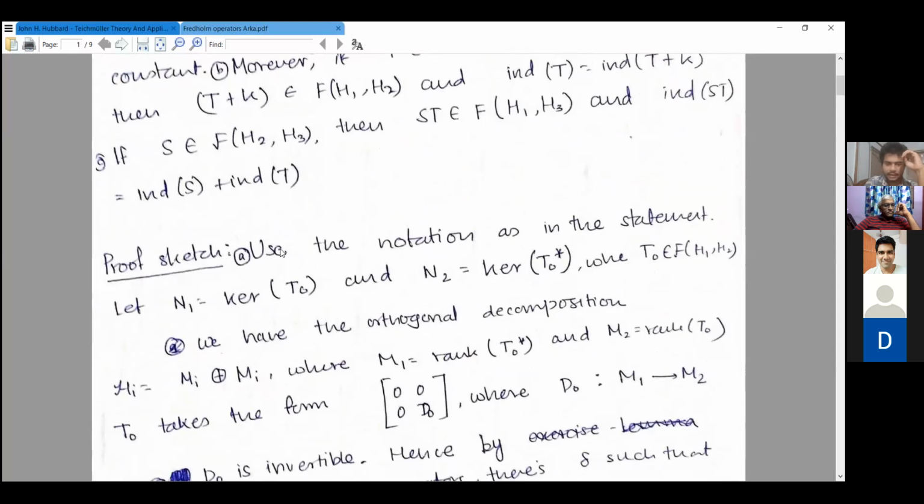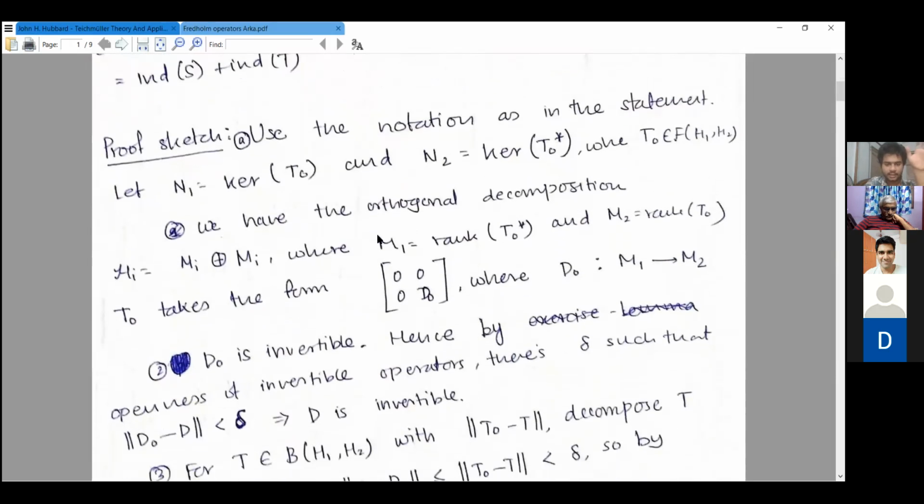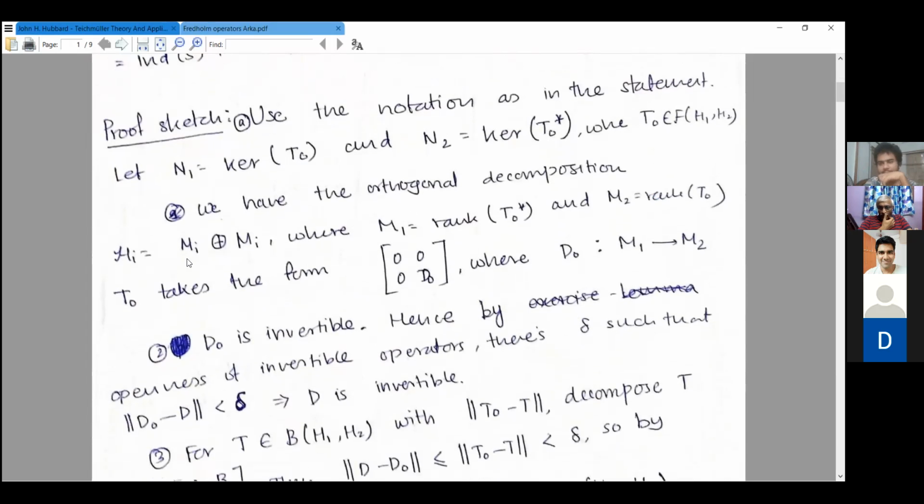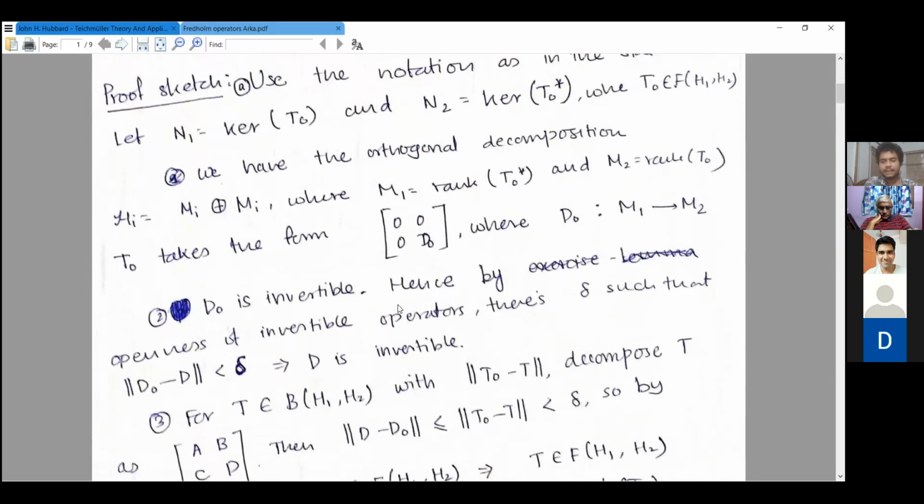So first, as a notation, let T naught be a Fredholm operator, and let N1 be the kernel of T naught and N2 be the kernel of T naught star. So you can think of T naught as an operator from N1 direct sum M1 to N2 direct sum M2, where M1 and M2 are the complements. It was proved in the course before that N1 and M1 are direct sum of each other. This follows from the definition that T naught takes the form 0, 0, 0, D naught, where D naught is a map from M1 to M2. Now, D naught is invertible because when you restrict to M1, it's an injective bounded operator, so it's invertible.